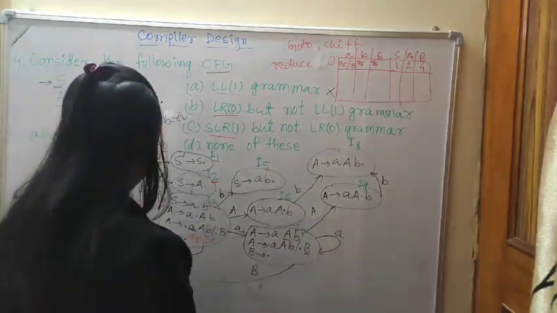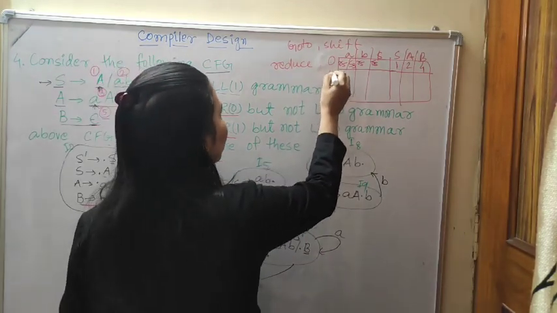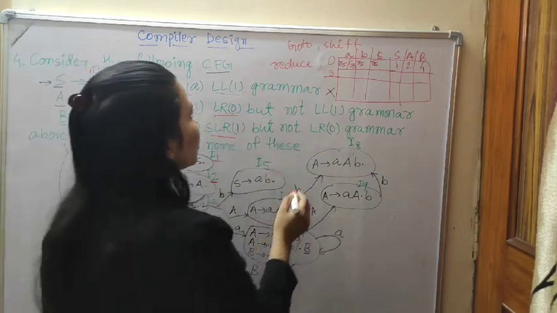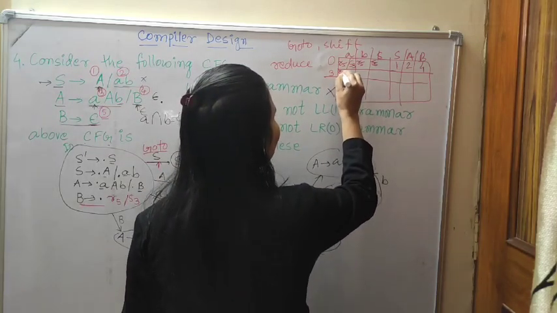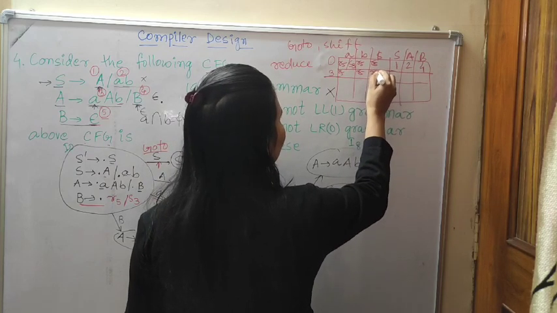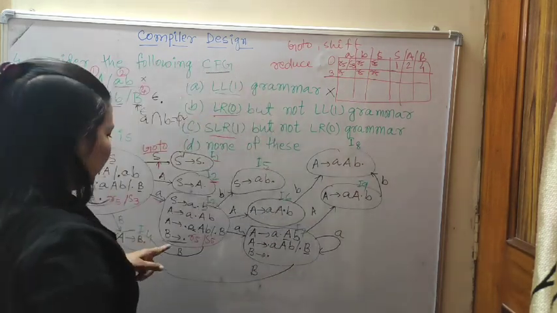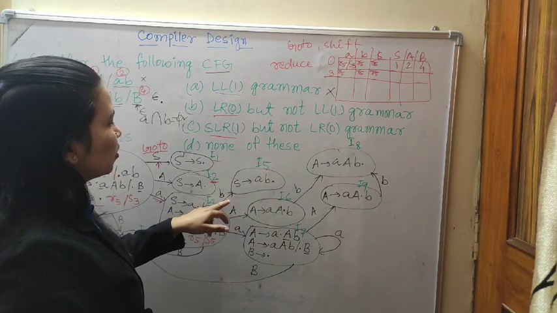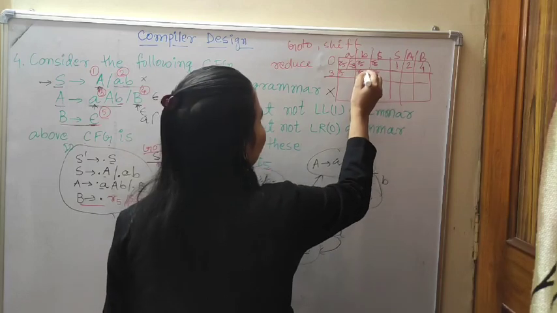So in state number 3, R5 will come in every place, because this is LR0. And then shift 5 in the B place.